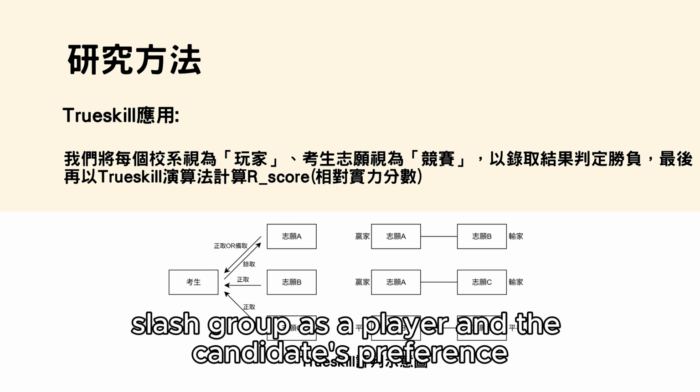Through a large volume of such match records, TrueSKill automatically calculates the relative strength of each school department, which we call the R_score. This score is more dynamic than simply looking at the admission scores, as it reflects the school's true popularity and competitiveness in the eyes of the candidates.